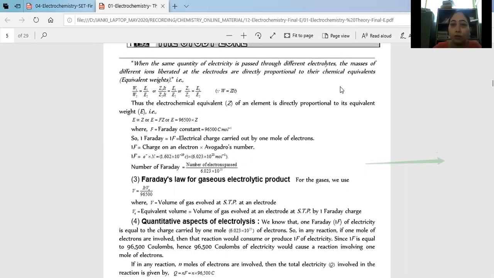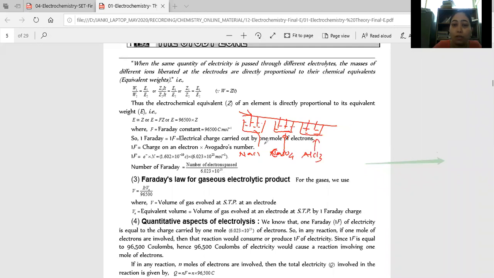Now next one. What is the second law of Faraday? The second law of Faraday is applicable for the electrolytic cells which are connected in series. Different electrolytic solution containing electrolytic cells are connected in series, then the amount of product obtained on electrodes always depends on the electrochemical, or you can say equivalent weight of the substance. Like in the first one I'm having NaCl, and in the second one we have CaSO4, and in the third one if you have AlCl.